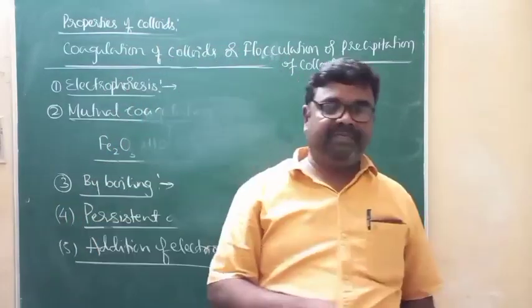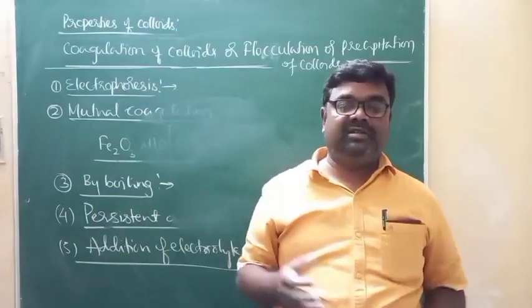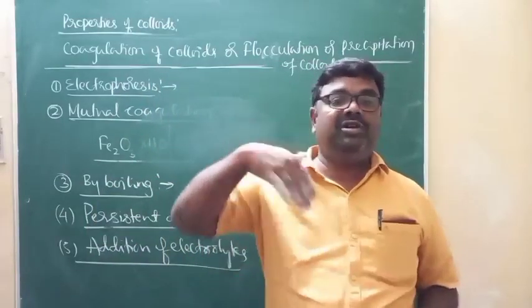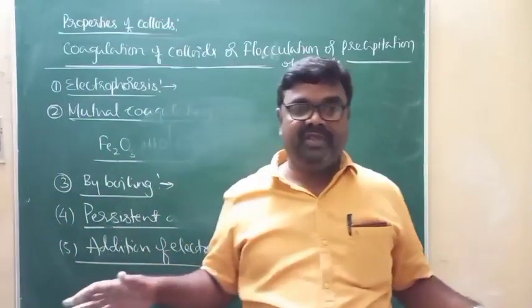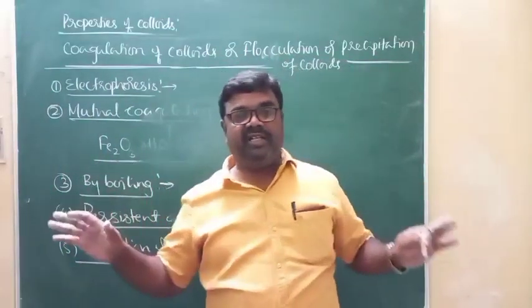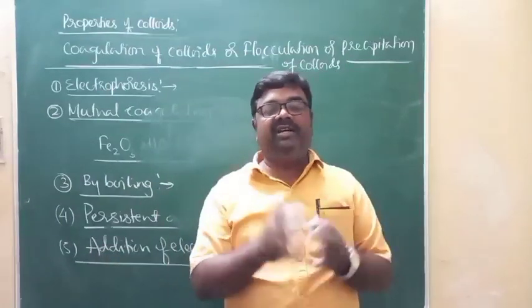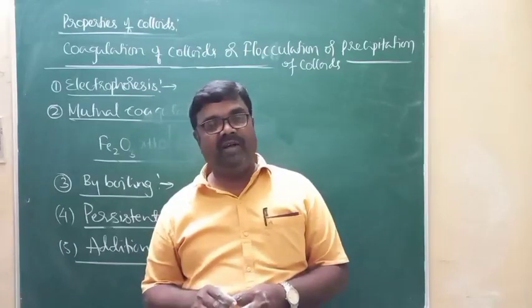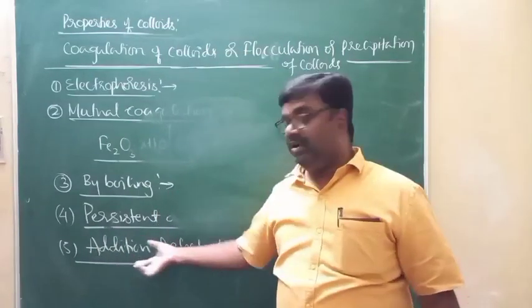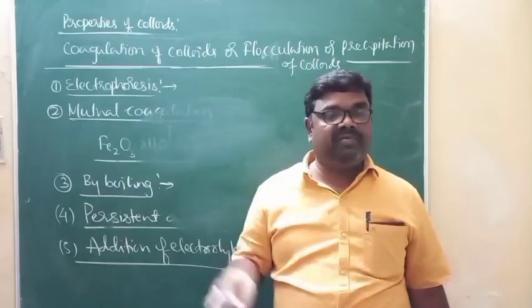Just imagine, if excess electrolytes are added to the colloidal solution, what happens? The ions from the electrolytes are going to neutralize the charges over the surface of colloidal particles. If the charges over the colloidal particles are neutralized, what happens? Aggregation of colloidal particles takes place. That results in coagulation of colloidal particles. That is, addition of excess electrolytes to the colloidal solutions leads to the coagulation of colloids.